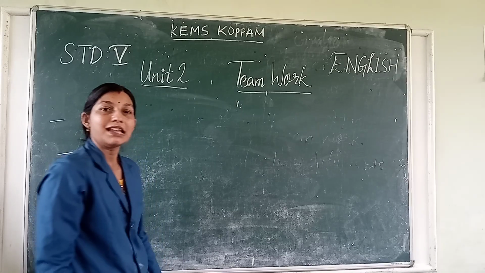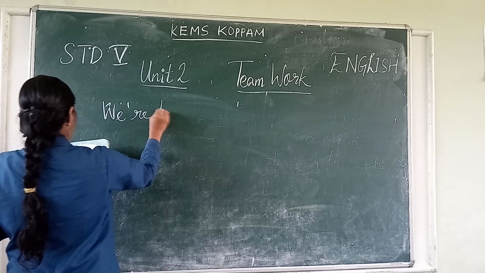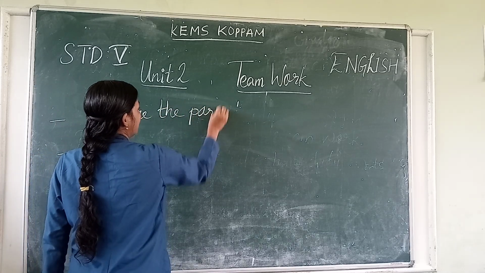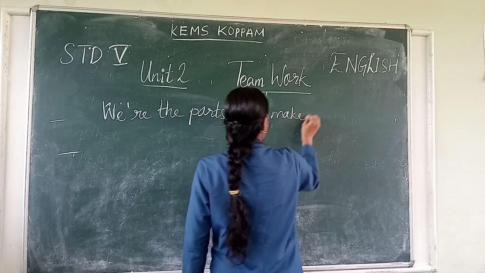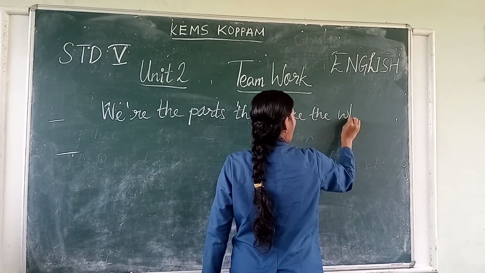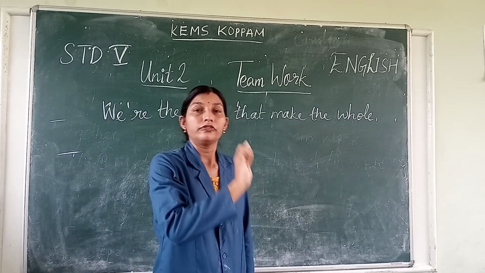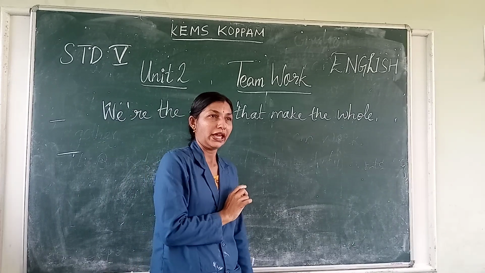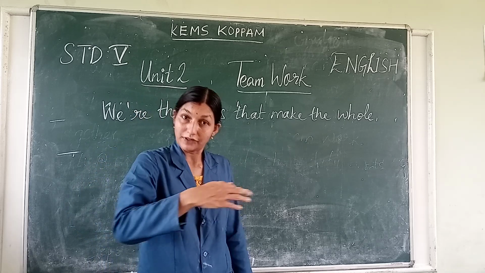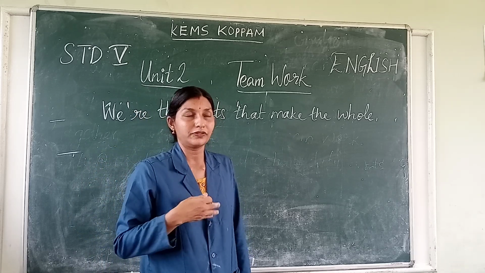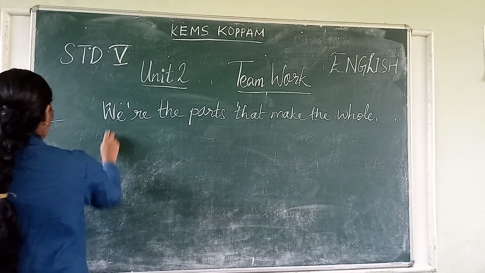Now let's see the last paragraph of this poem. We are the parts that make the whole. We are parts, and what do we make? We make a full, a whole. A whole cake means a full cake. When we are playing together, we are a part of that game. So that part, when it wins, makes the whole.